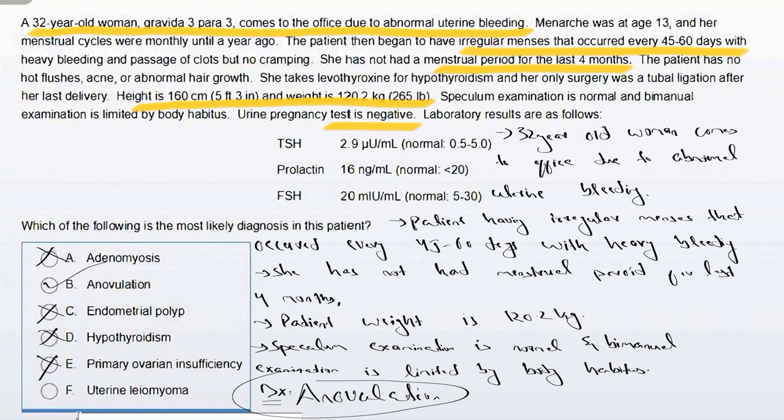Choice E, primary ovarian insufficiency. Primary ovarian insufficiency is menopause in women aged less than 40, but the patient will have vasomotor symptoms, for example, hot flashes, amenorrhea, acne, and insomnia. Choice F, uterine leiomyoma. Uterine leiomyoma, which is also called fibroid, causes heavy regular menstrual bleeding rather than irregular menses.